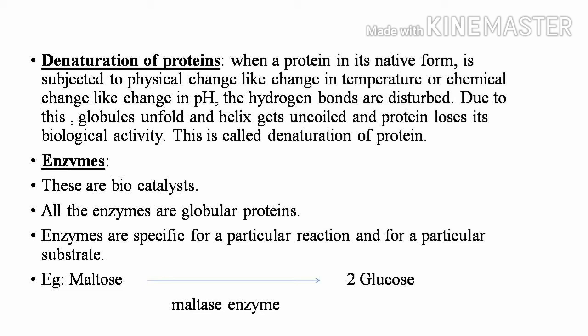Simply, when a protein is subjected to change, it dissociates and gives a sufficient amount of energy to the body. This denaturation can be done by using physical methods like change in temperature or by using chemical methods like changing the pH. Next, let us try to understand about enzymes.